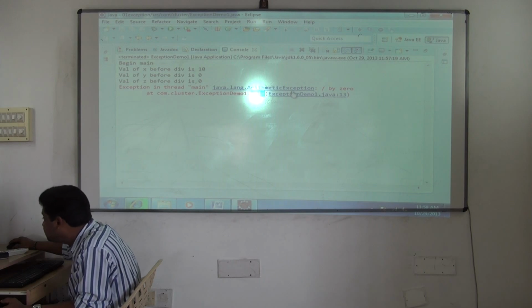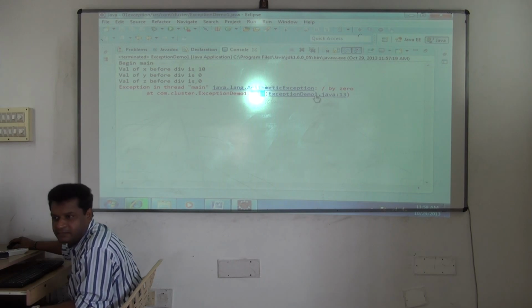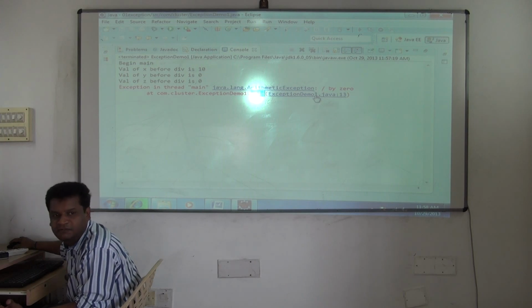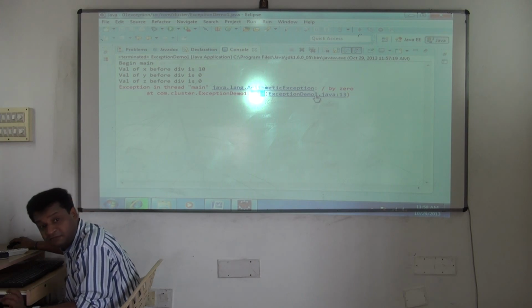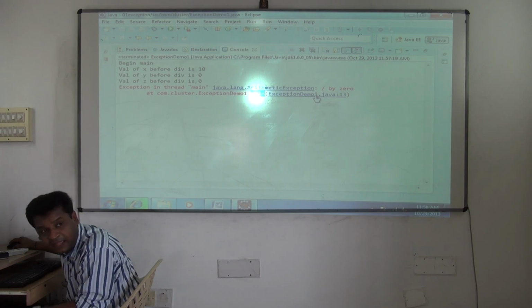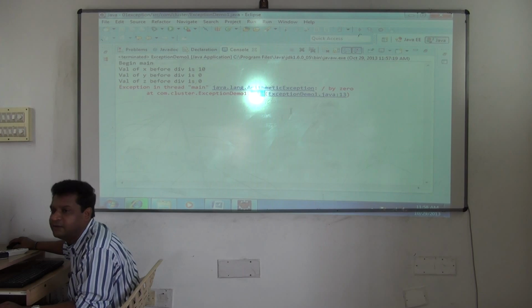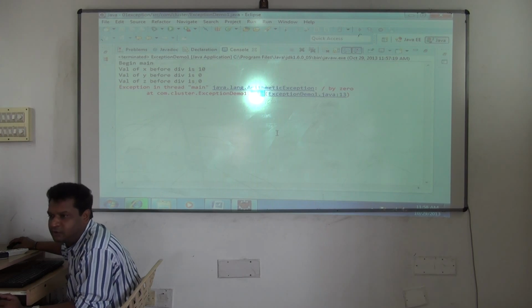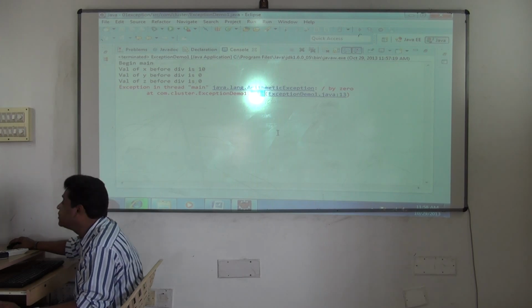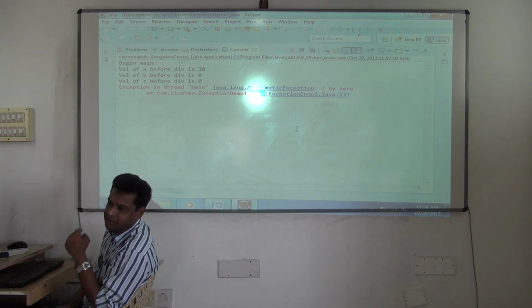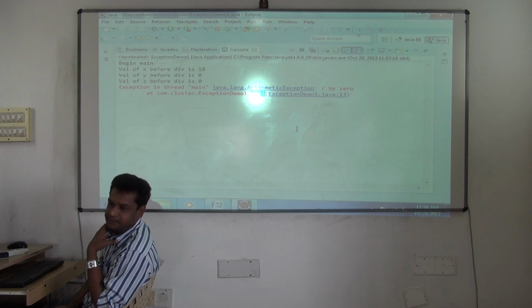This is the method name. Exception demo 1 is the file name. In one file you can have many classes, no? In one Java file you can have many classes, so it will tell the name of the file. In that file which class, in that class which method, the line number, all that story it is telling you. Once you come to know, what can you do now? You have seen what type it is now: exception. If it is of type exception, now I will do exception handling.